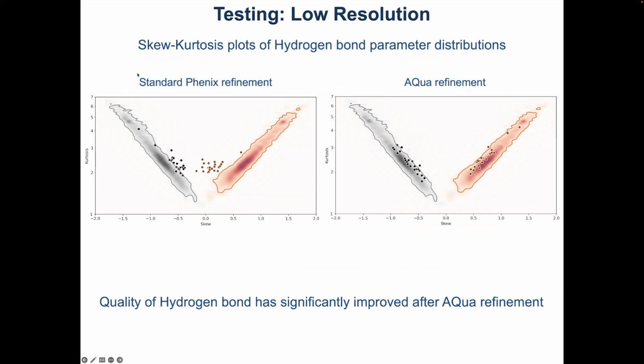The standard refinement in Phoenix and other packages I'm not showing here, just to not criticize others, the hydrogen bonds are pretty rubbish by this metric, and using QM-based approaches, they fit quite well the expected distribution of these hydrogen bond parameters, derived again based on high resolution data.